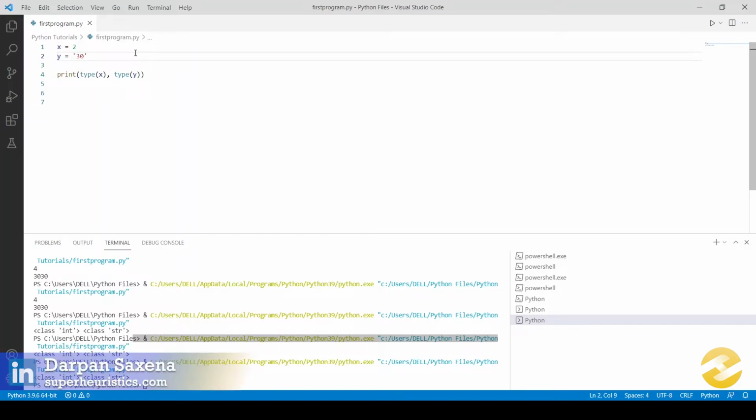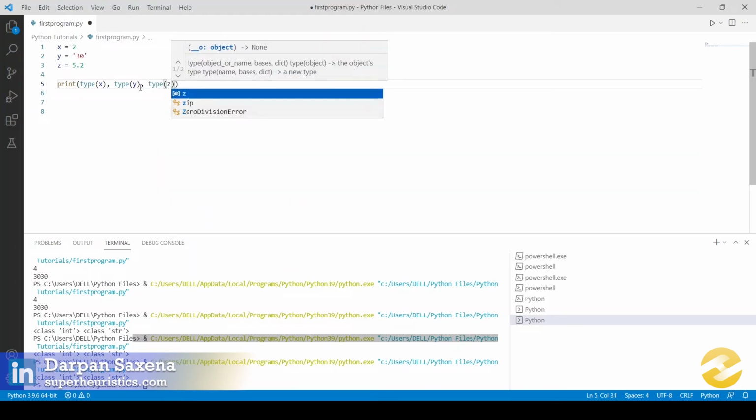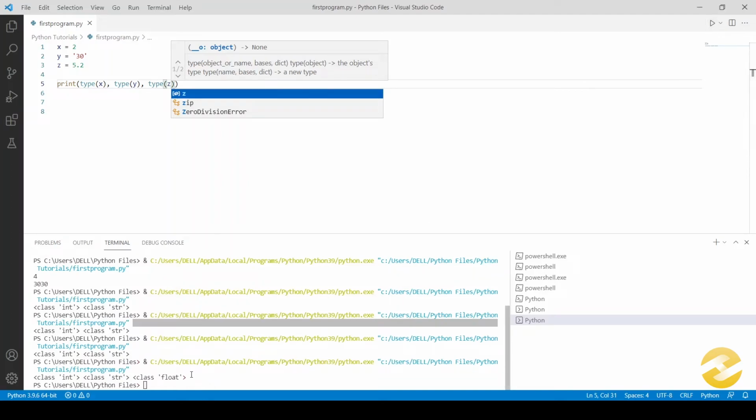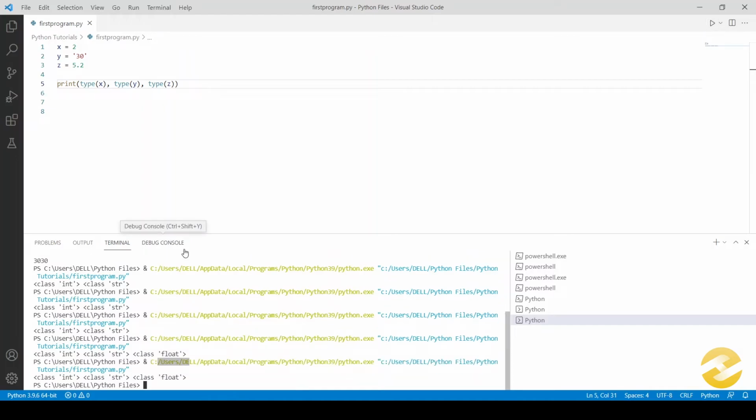Now there is a third thing which we can do. Here we can do z is equal to 5.2. As soon as I've introduced a decimal point, the data type changes. Now this is no longer an integer, but what we call a float. I'm not sure if you're able to see this. Let me just play it again. Here you can see that as soon as we introduce a decimal point, we have what we call a float.